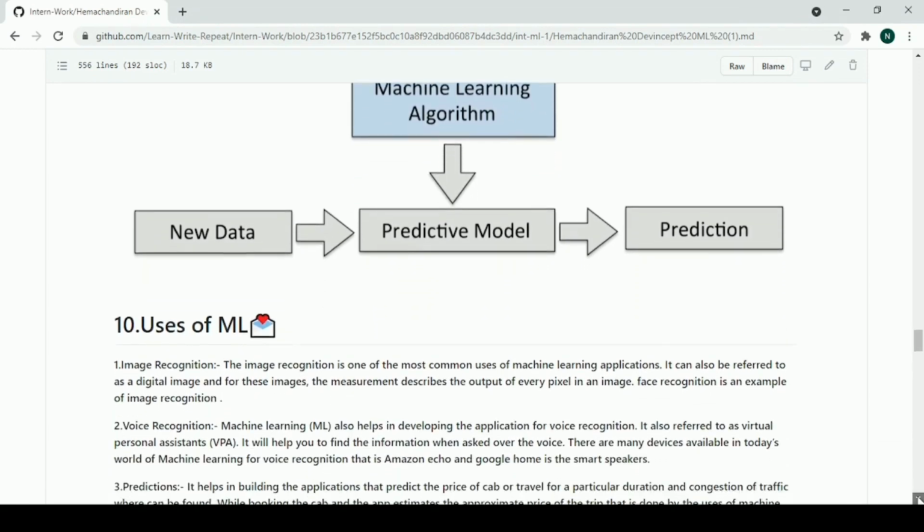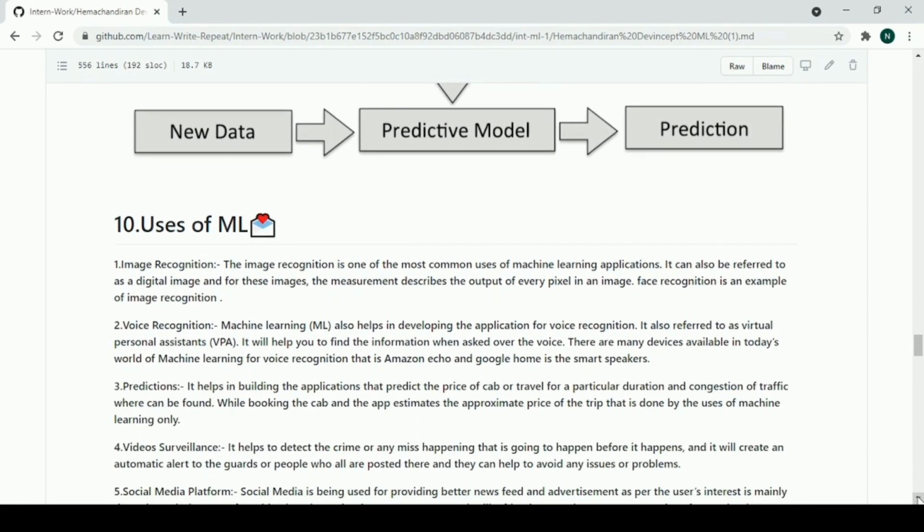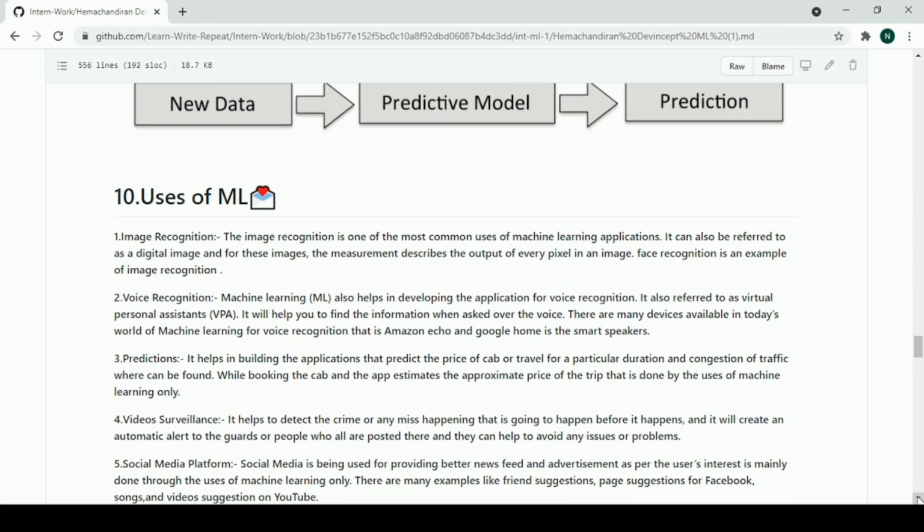Now coming to the uses of machine learning. First is image recognition. It can also be referred to as digital image, and for these images the measurement describes the output of every pixel in an image. Face recognition is an example.